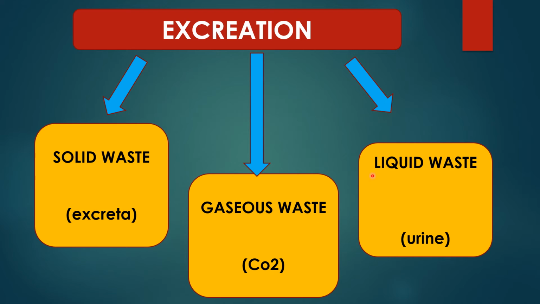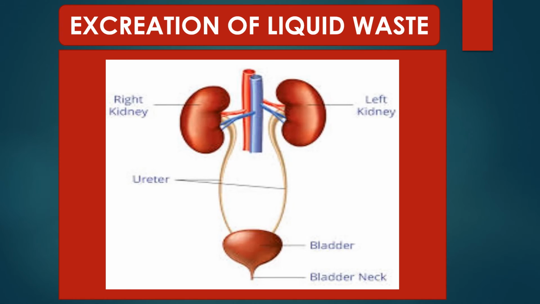Now we are going to talk about the liquid waste. How liquid waste can be removed from the body. The blood, which is carrying the liquid waste, comes to the kidneys. Here, when the blood reaches the kidneys, kidneys filter the blood. It takes out the waste liquid from the blood and sends it to the urinary bladder with the help of